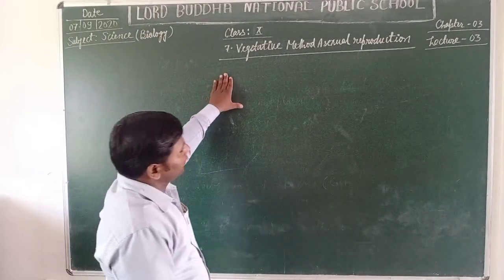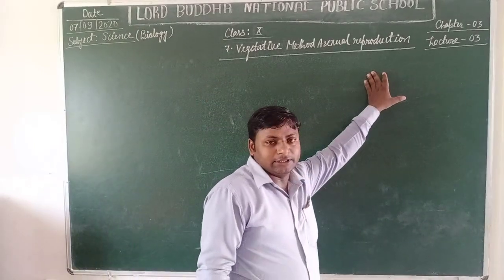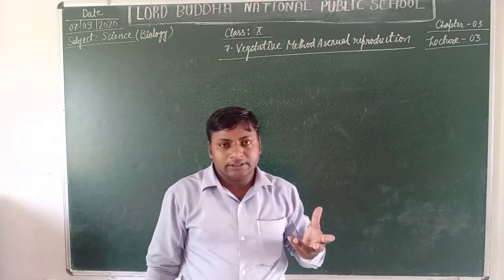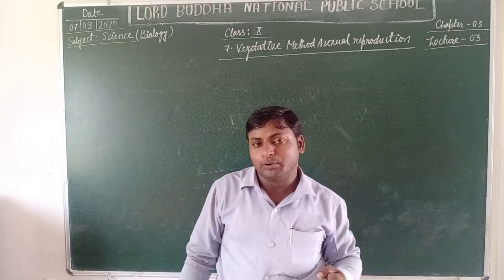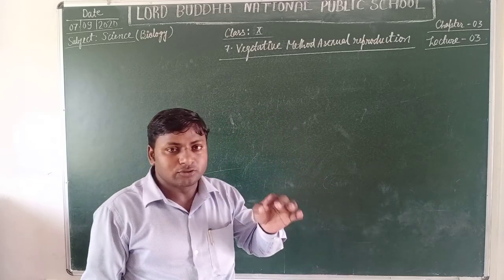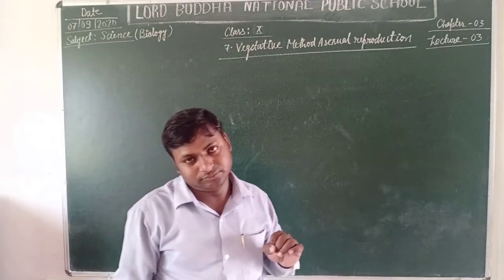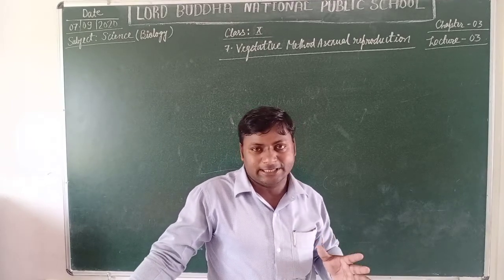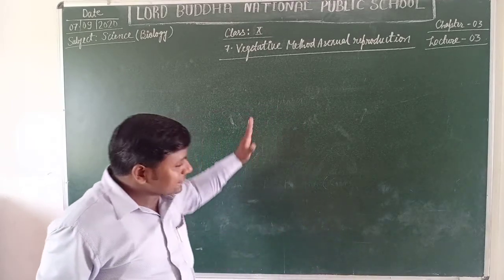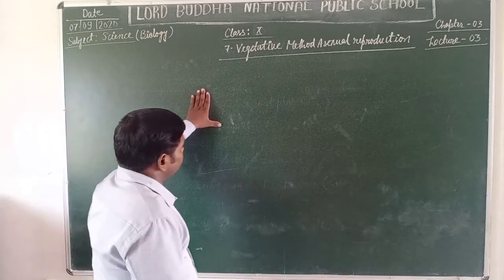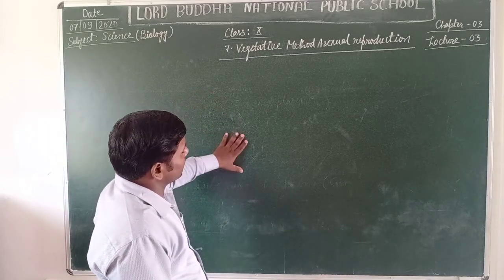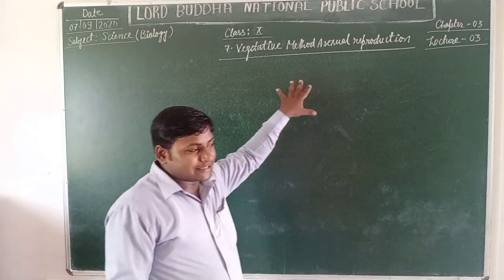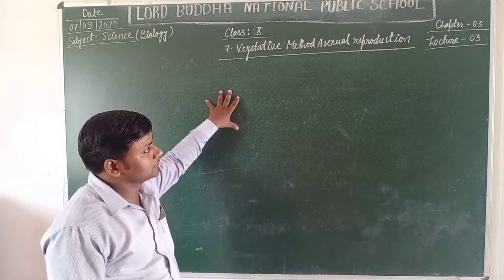This mode of asexual reproduction is found in the categories of plants that do not bear seeds. Yes, students, in the plants which do not bear seeds, the new individuals are obtained by this method of reproduction.